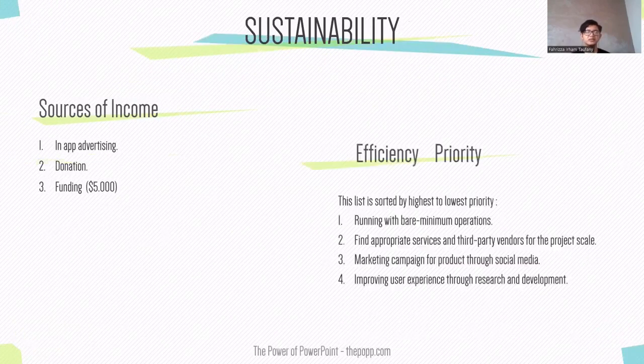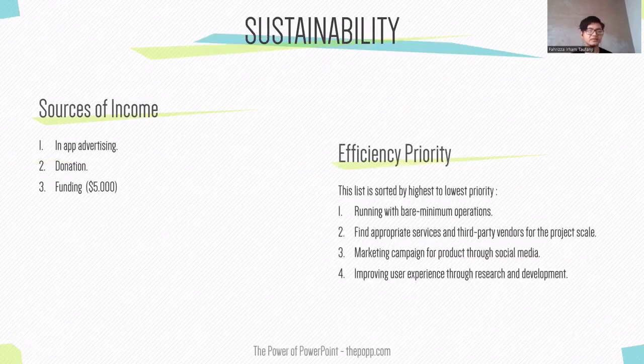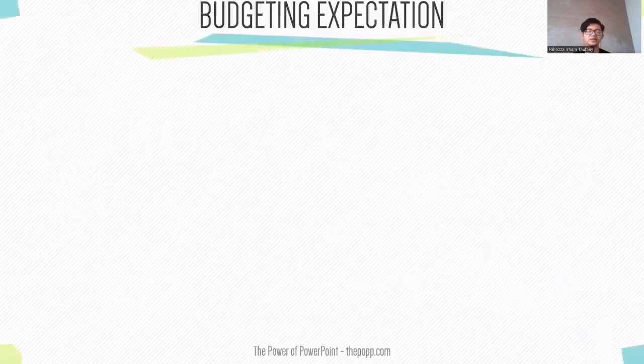So for our sustainability, we have 3 main sources of income. The first is in-app advertising, then donation, and passive funding. For our efficiency priorities, the first and most important one is running with bare minimum operations and finding appropriate services and third-party vendors. The third one is marketing campaigns, and the fourth one is improving our user experience.